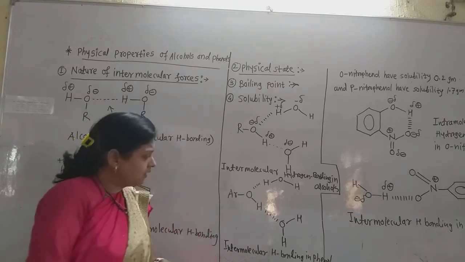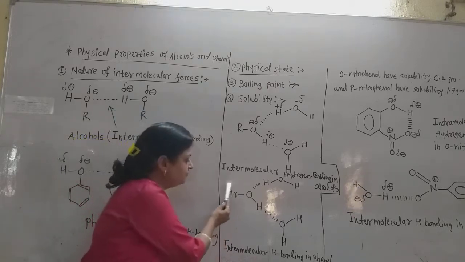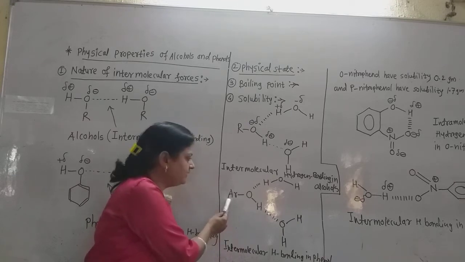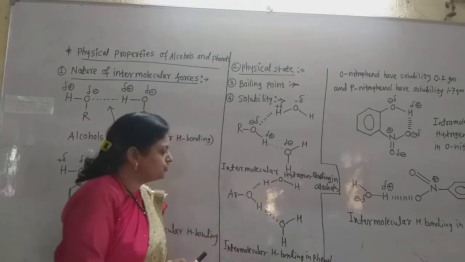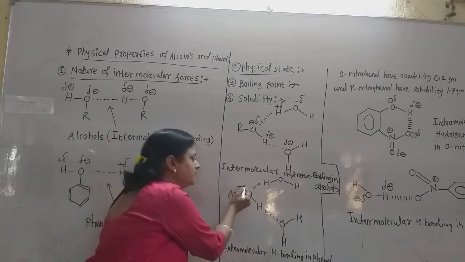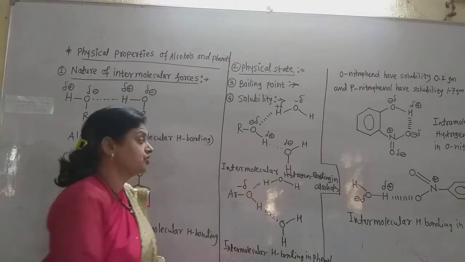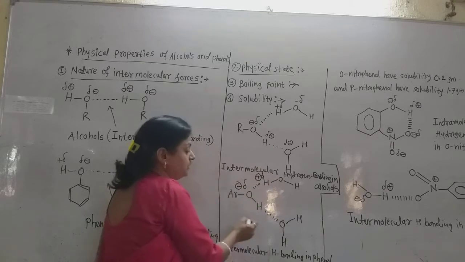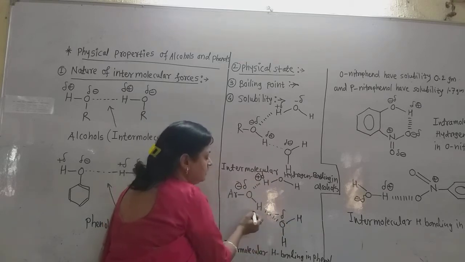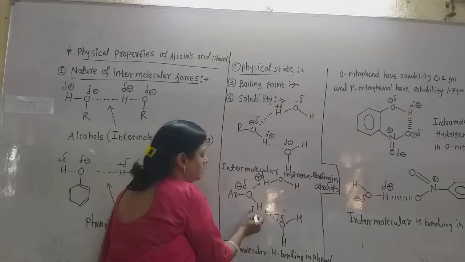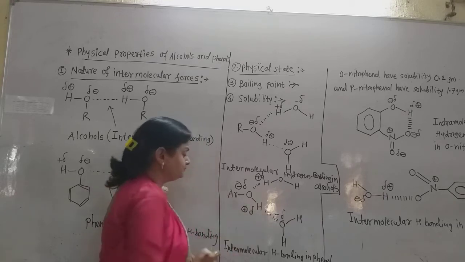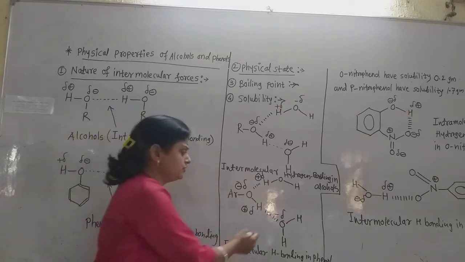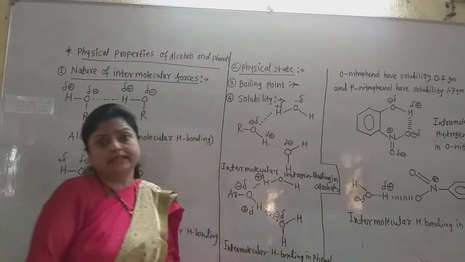Now come to the phenol. Now this is the benzene ring, the aromatic ring, and this is the oxygen hydrogen. Here also the oxygen atom acquires a partial negative charge and the hydrogen of the water acquires a partial positive charge. Again this hydrogen of the phenol has a positive charge and the oxygen of the water has a negative charge.